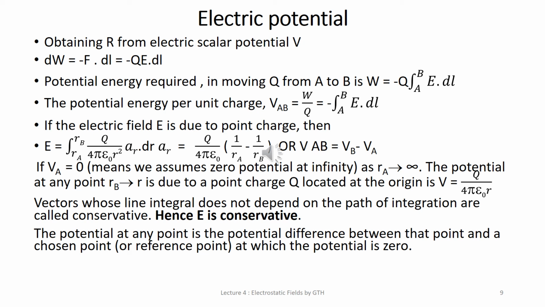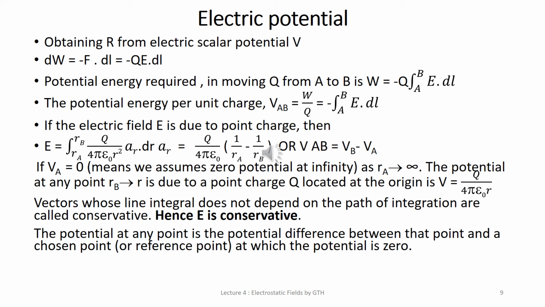Now here, since we are carrying out work, potential energy is required. This potential energy in moving point charge Q from A to B is equal to minus Q. Here I forgot to tell you that there is a minus sign. Why is this minus sign there? This minus sign indicates that the work is being done by an external agent. Thus the total work done, or the potential energy required, is equal to minus Q integration from A to B E dot dl. The previous equation is integrated here.